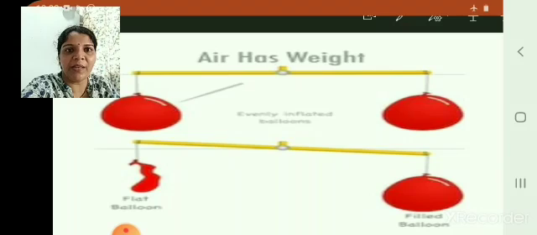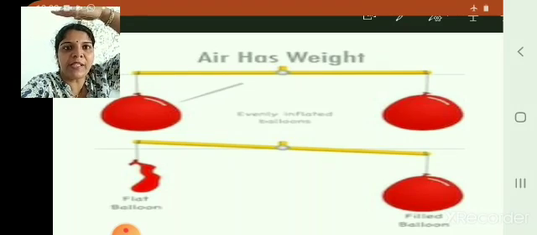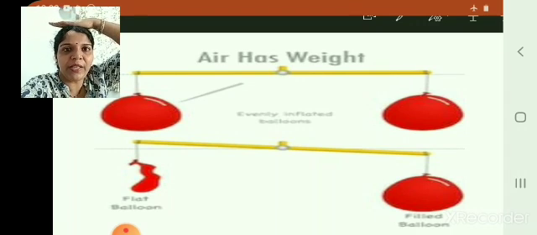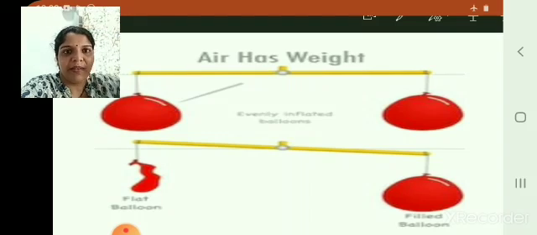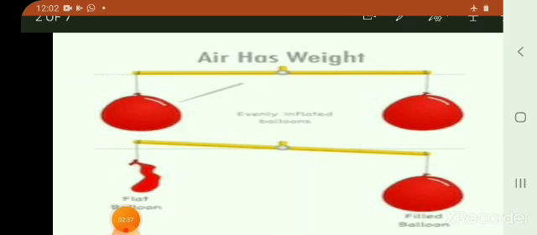Now why is this happening? Because the hand which we are holding also has weight. And when we are keeping it on the head, the pressure is exerted on our head. So now let us see the same thing again. As we have seen, with the weight of the hand on the head, we can feel the pressure.